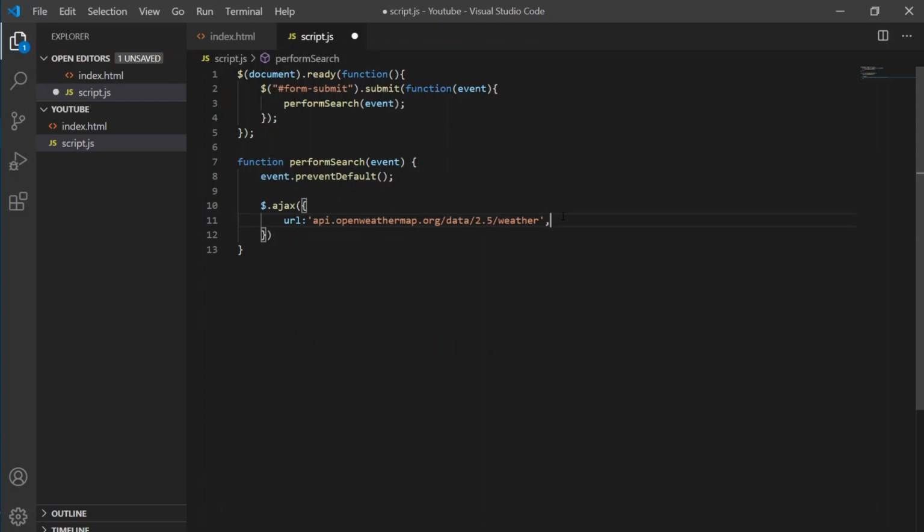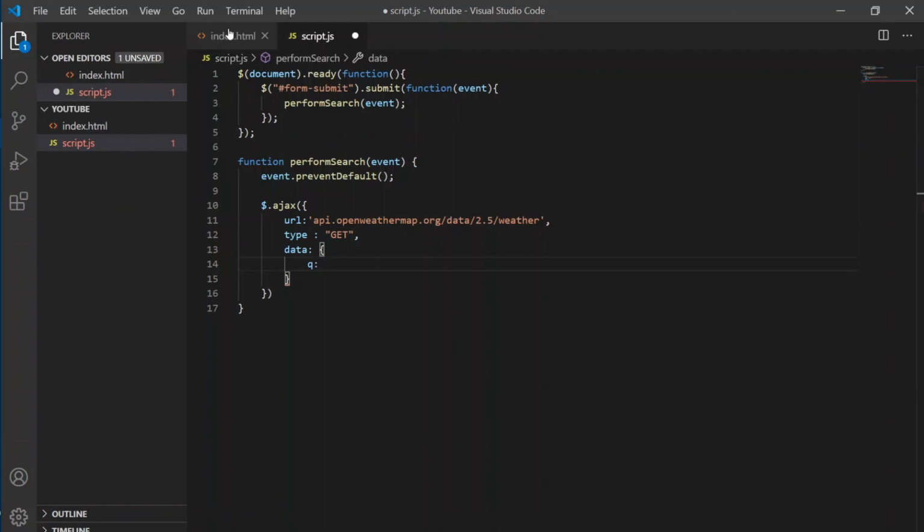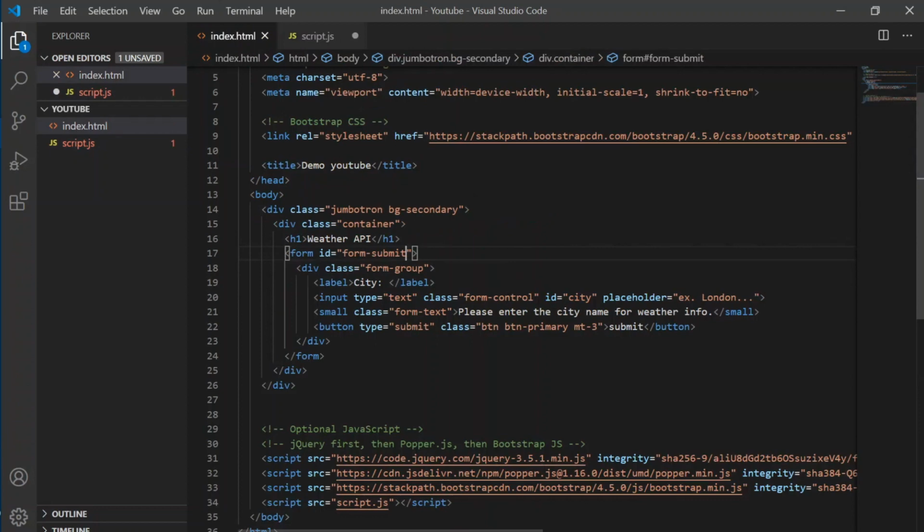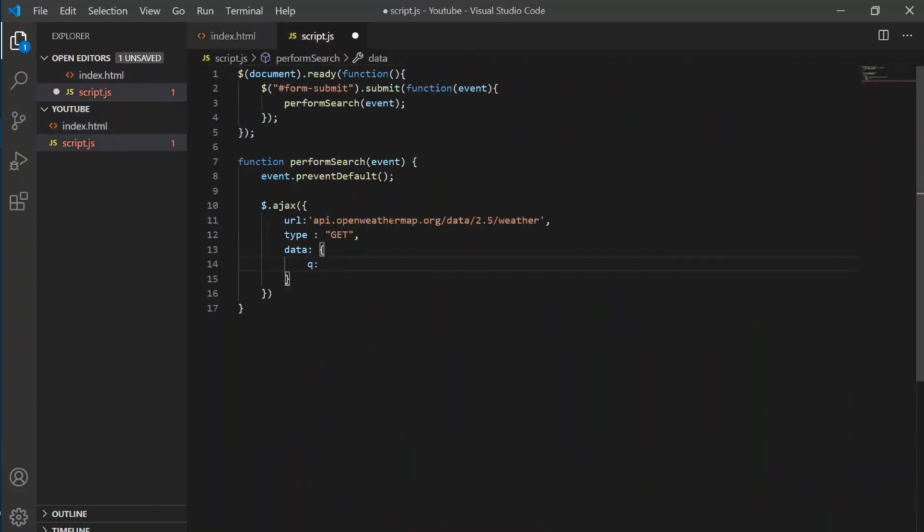Here in script, we'll give single quotes and paste the URL and give a comma, because this is not the only thing that we are going to pass in our query. There will be other parameters like type, q. We will have to give the value of our input. So to select the value of our input, we also have to give an ID to our input tag. We have already given this an ID named city. So using that ID, we will select the value of the input.